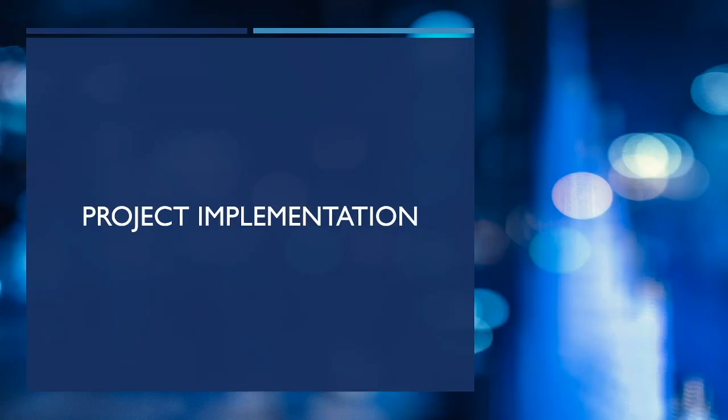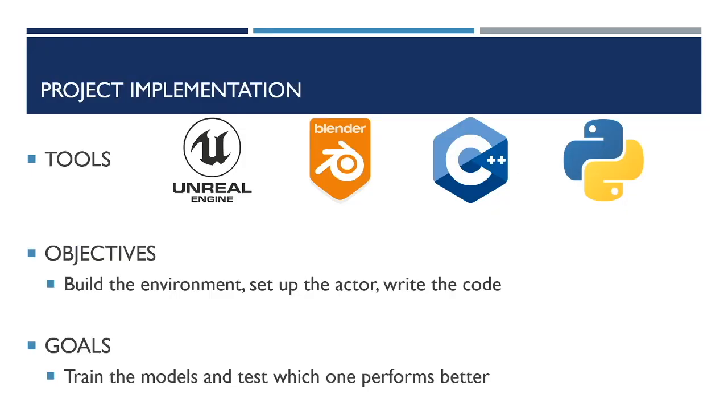Now I will go into the details of the project implementation. I don't really like these slides, because goals and objectives, what is the difference? And also the goals are at the end of the slide, they should be at the beginning, so don't make my same mistake. So the goal of this project was to train some models and determine which one is better.